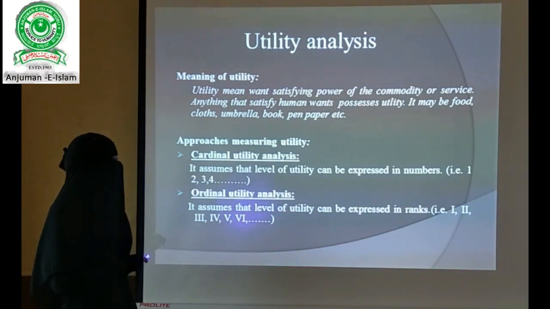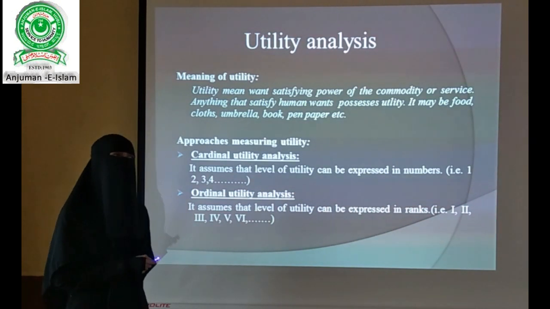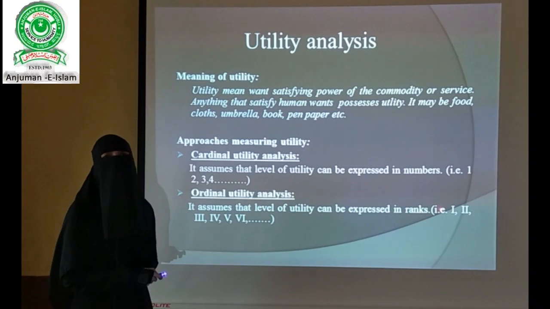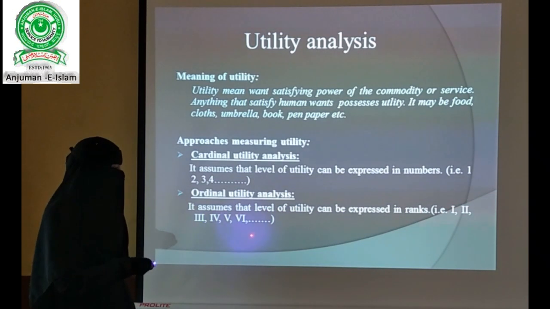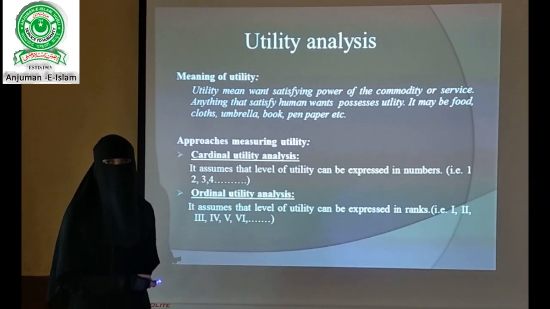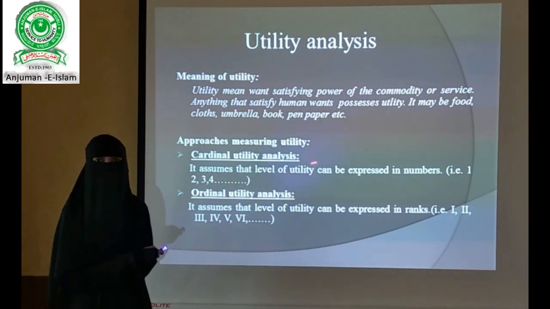The next thing, ordinal utility analysis. Ordinal utility analysis assumes that the level of utility can be expressed in ranks, that is first, second, third, fourth, in Roman numbers. Here we can understand it may be ranks, order or preferences. First we will try to understand cardinal utility analysis today.